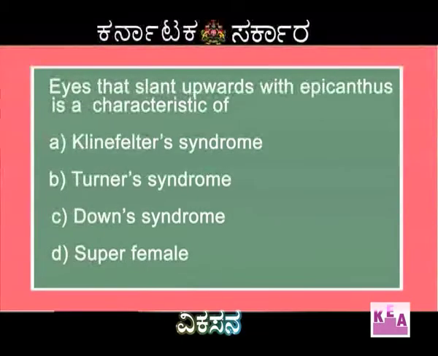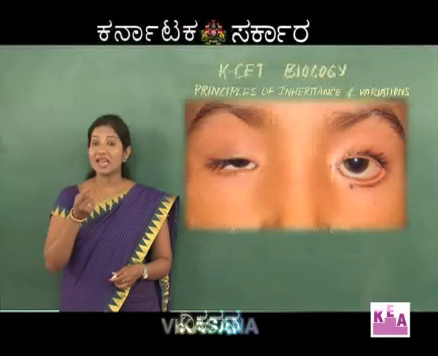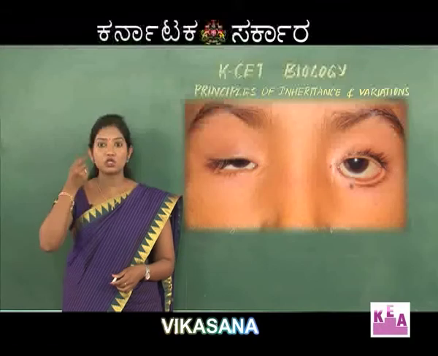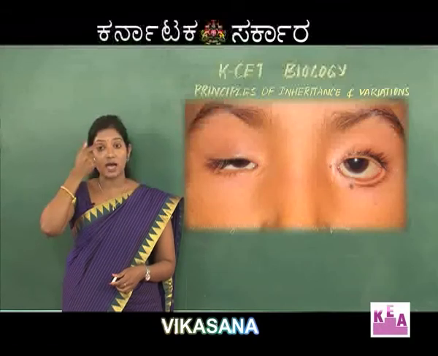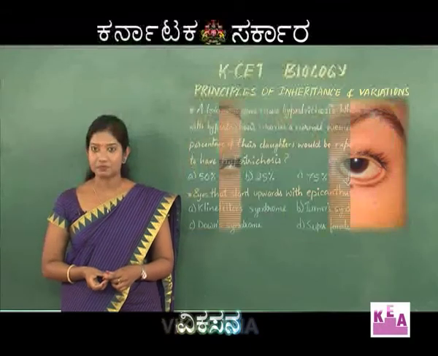Eyes that slant upwards with epicanthus. Options: Klinefelter syndrome, Turner syndrome, Down syndrome and superfemale. Let me first tell you what is epicanthus. Epicanthus is actually a fold of skin which is found on the upper side of the eye.